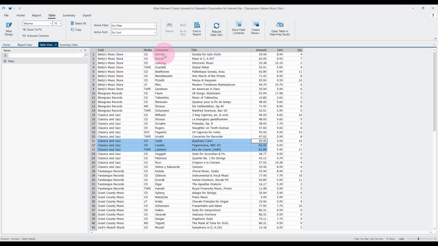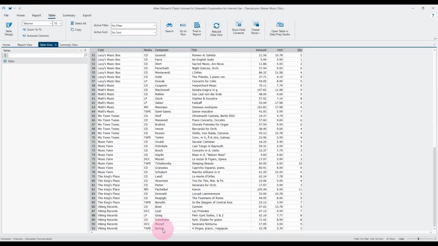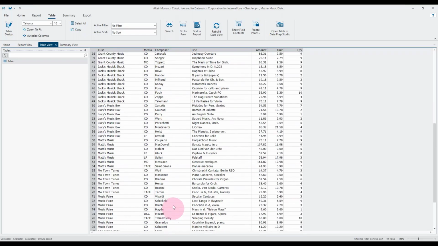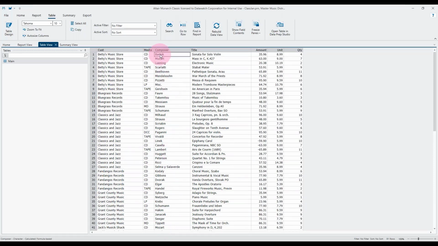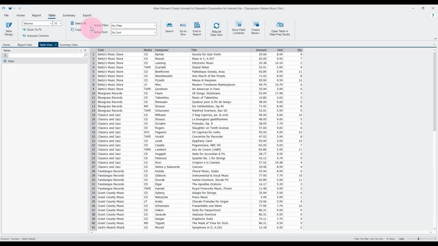For this quick run through, on the first one we'll do total sales by composer. You can see there are lots of different composers, but there is repetition. We have a Bartok right at the bottom of the table, and we have another entry right at the top of the table. So we certainly should see less than the 91 rows when we get into our summary window. And of course, we're going to ask it to add up the total amount of sales, so the 3596 and the 1078 and any others that appear for that line will get added together.